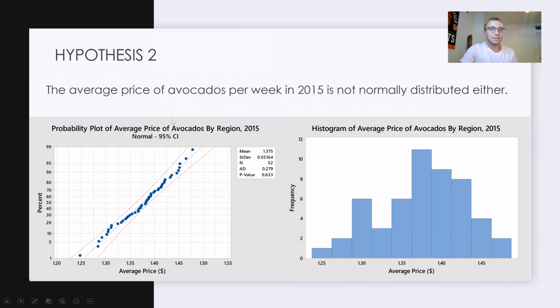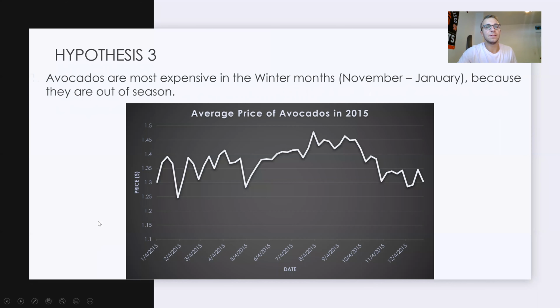Getting into my second hypothesis, I guessed also that the average price of avocados per week in 2015 would not be normally distributed. However, that was incorrect, as you can see from this probability plot. When I took the average price by week of each avocado in 2015, you can see that it is actually normally distributed, even though it doesn't look quite as normally distributed in the histogram. The probability plot shows that it actually is.